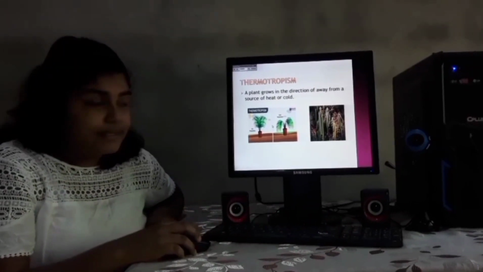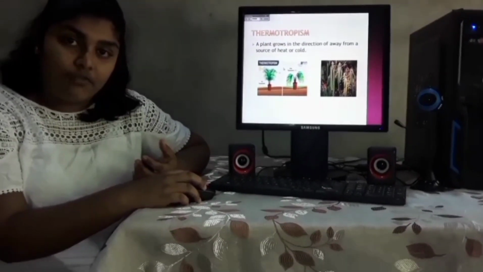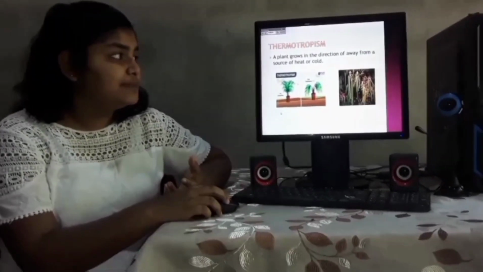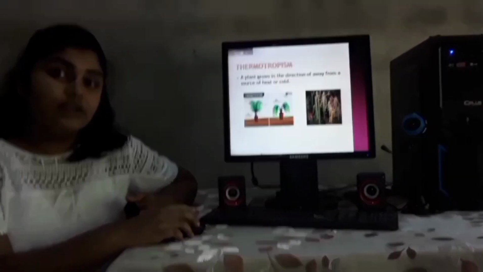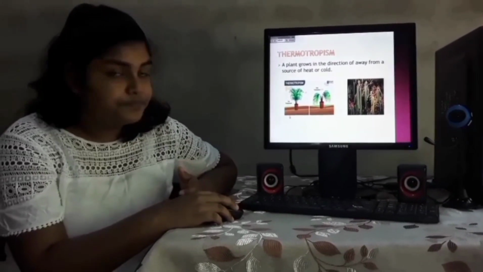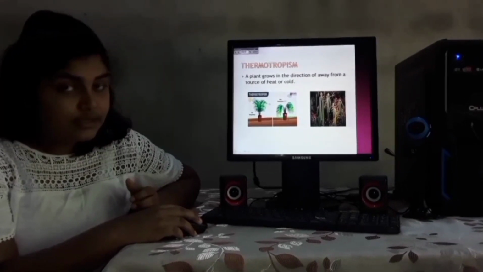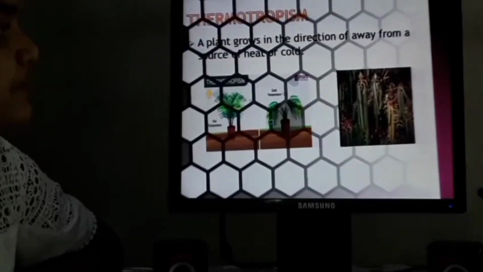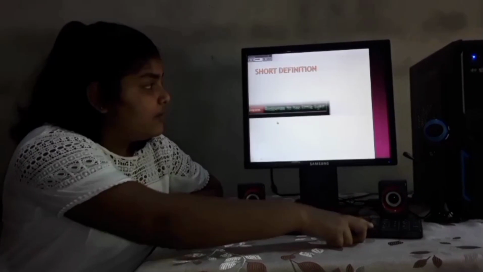The thermotropism. The plants grow in the directions away from the sources of heat or cold means thermotropism. Simply it can be identified as plants growing away from the heat or the cold. You can see the pictures. Can you identify those clearly? Let's move to our next slide. What is our next slide?